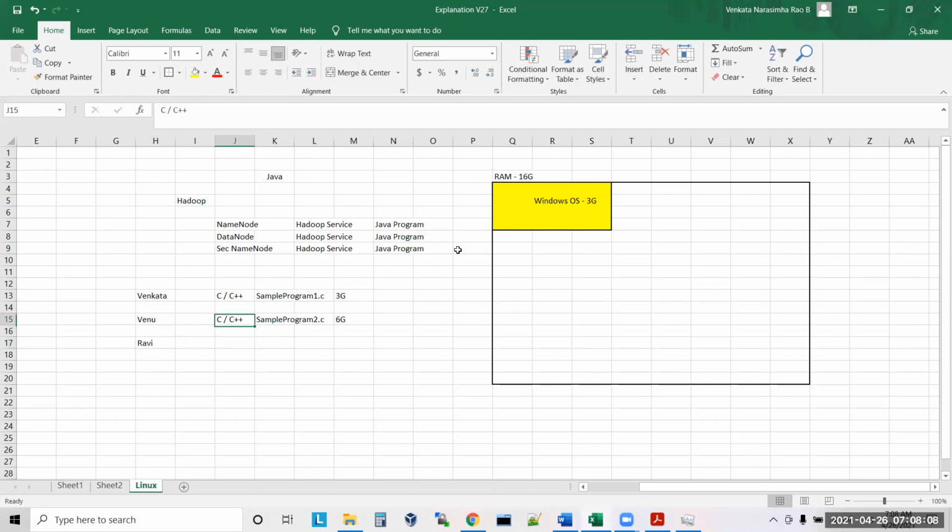Now Ravi is logging in again, and he is running one more program on the same machine. Let's say he requires 10 GB. But do we have this much RAM? No, we don't. We have only 13 GB available in this laptop, but I am trying to use 19 GB, which is not there. In this scenario, what will happen?